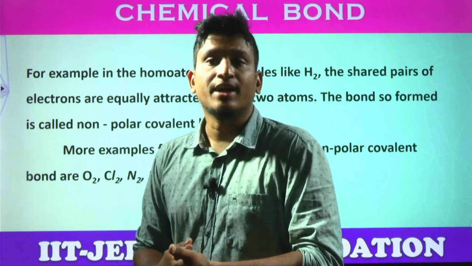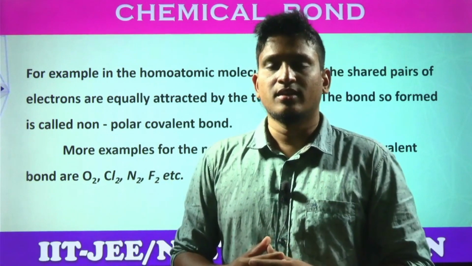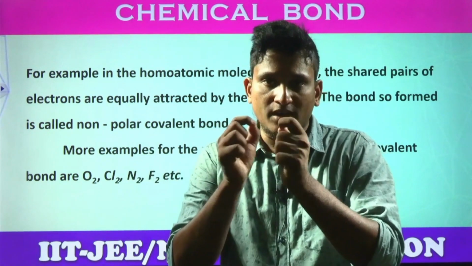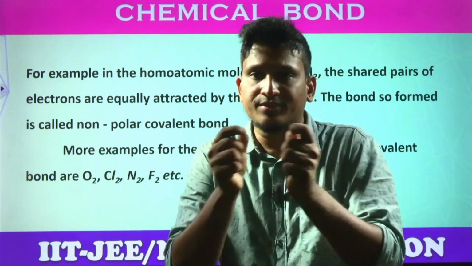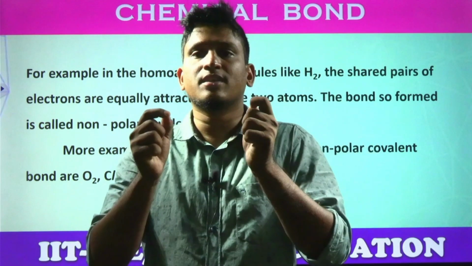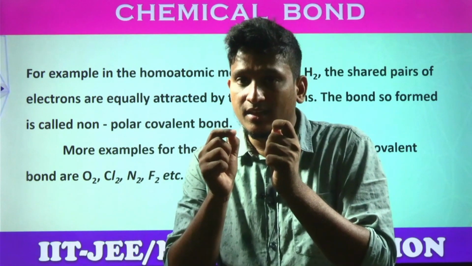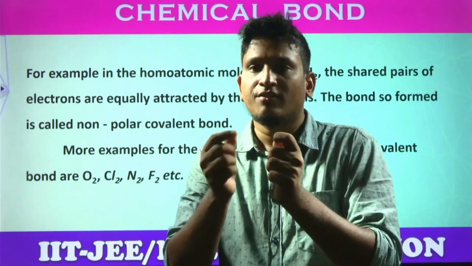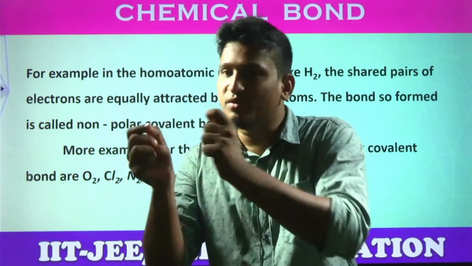Yes or no? Hydrogen gas, students, H2, two hydrogens are there. They share one electron each. Now this pair of electrons, where are they present, exactly in between or towards any side of the hydrogen? This pair of electrons is present exactly in between both the hydrogens, students. Sir, why? Because both are the same elements, na? Both capacities are the same, right? Why would they shift towards any side?